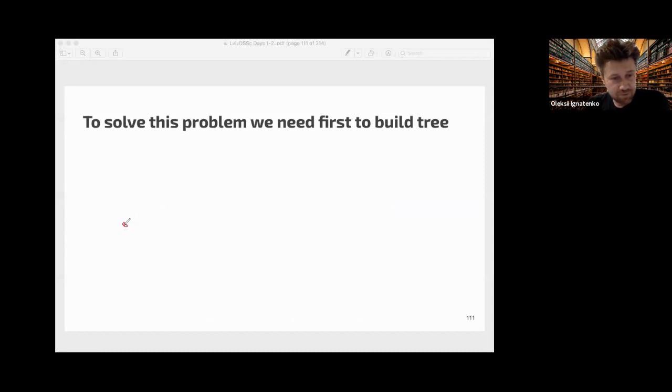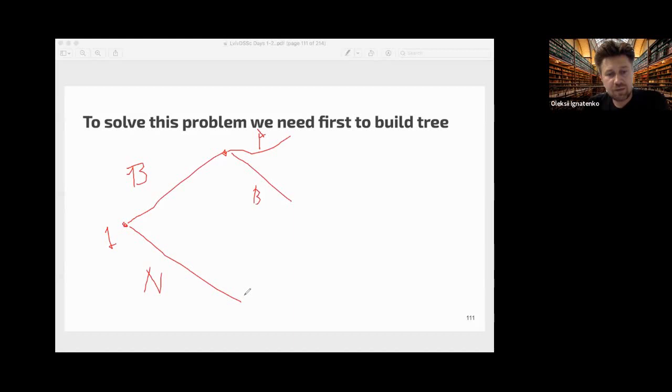So the first player can, I just draw the tree, burn or not burn. And if he burns, then he chooses A or B. And here he can choose A or B. And here is the second player, who doesn't know this choice, and this is a game with incomplete information.